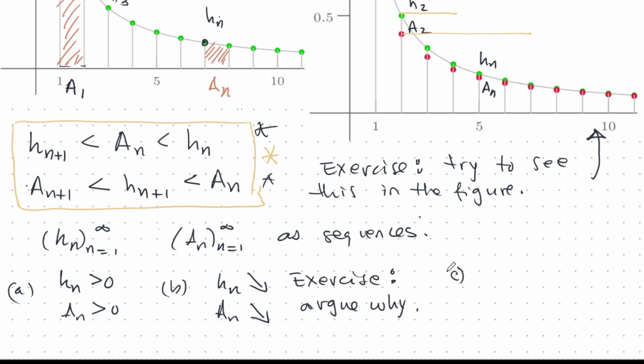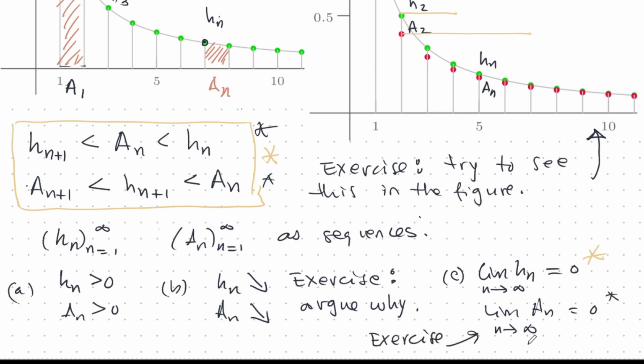And finally, this property. The limit of both go to 0. And of course, the first one is pretty obvious. I'm sure you know that. But you try to explain why this one is true. So that's another exercise. I mean, it is obviously true. Just try to form an explanation. What would you say to somebody if they ask you, hey, why is the second one true? What would you say?